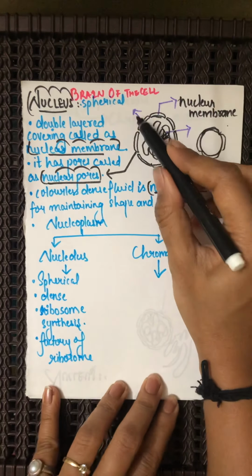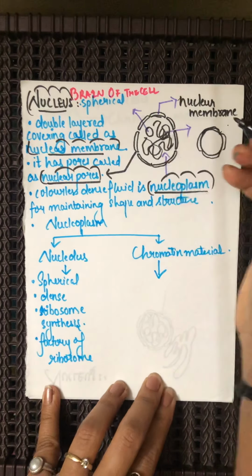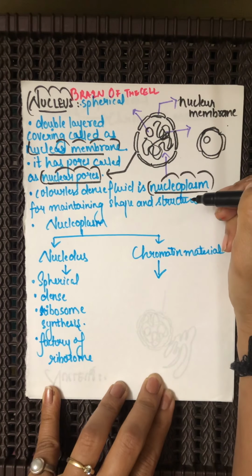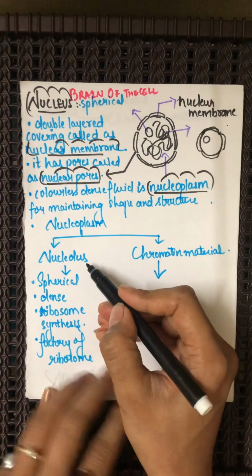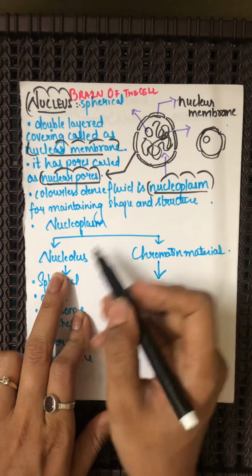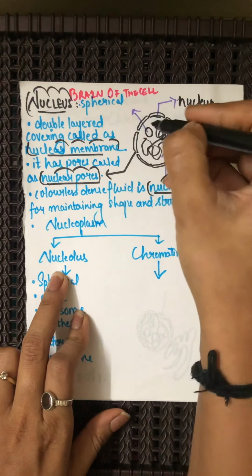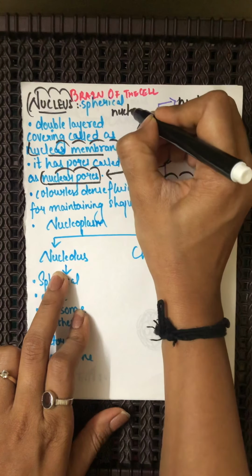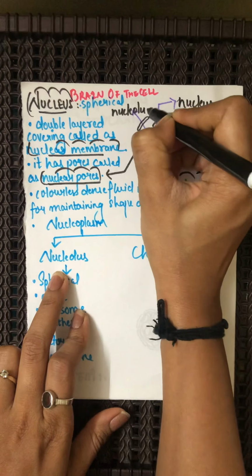Now inside the nucleus, can you see a circular thing? That is nothing but the nucleolus, in the nucleoplasm. We have a circular, spherical part, which is termed the nucleolus.